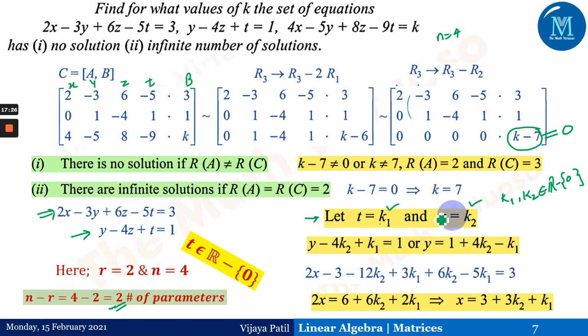In this way, in the set of real numbers we have infinitely many numbers present, and therefore we have infinitely many solutions for this particular case, whereby the value of k equals 7. We get infinitely many solutions whenever there is a difference between the number of variables and the rank of the matrix.